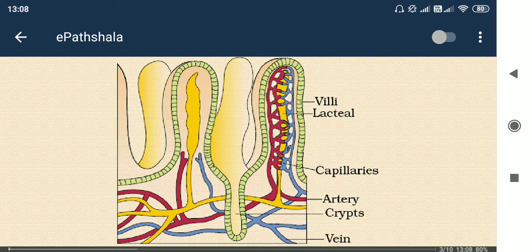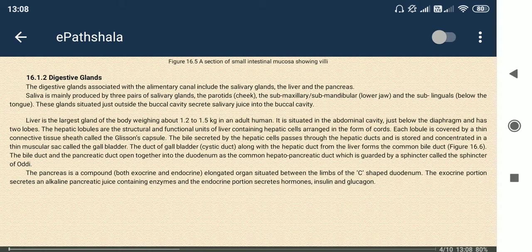So next one, now we are going to the digestive glands. This I will cover in the next lecture.